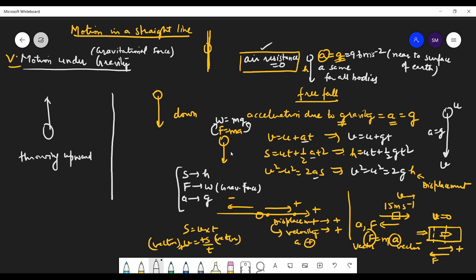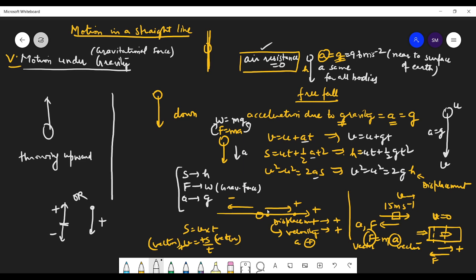So if the force is in this direction, the acceleration will be in this direction. Now it's up to you which direction you take as positive and which as negative. In horizontal motion, one direction was taken positive and one negative, and here also you have to choose. If the body is moving upward, we take upward as positive and downward as negative. Sometimes, if the body is only moving down, we take this direction as positive.